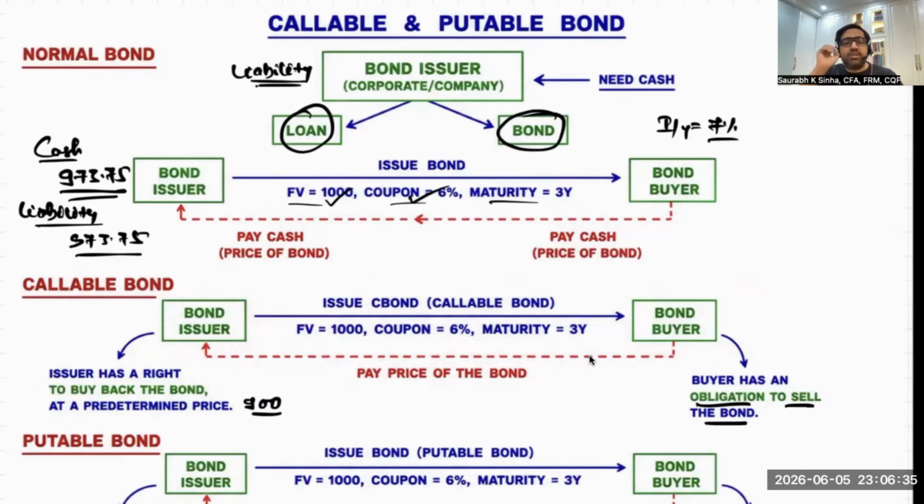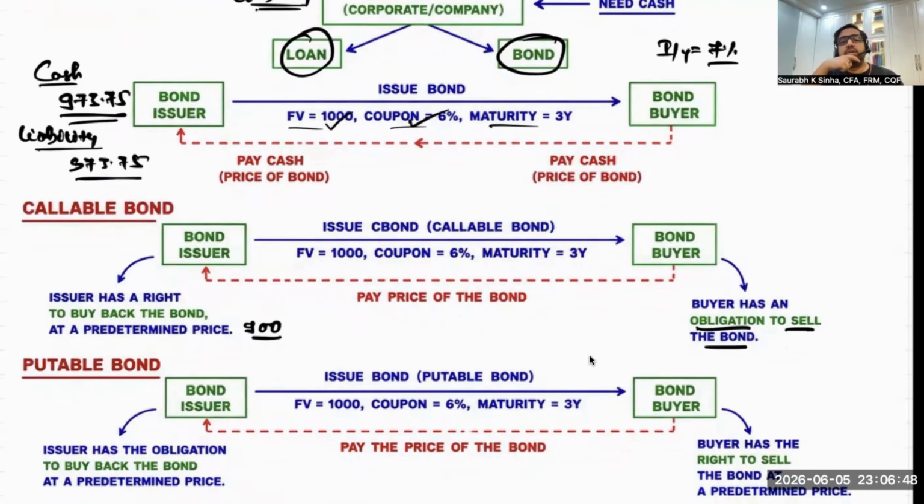Okay? The price of a callable bond with the same characteristics as the normal bond will always be lesser than the normal bond. Okay. What about a putable bond? Again, you have bond issuer, bond buyer. The bond issuer issues a bond and categorizes it as a putable bond where the face value is 1000, coupon is 6%, maturity 3 years.